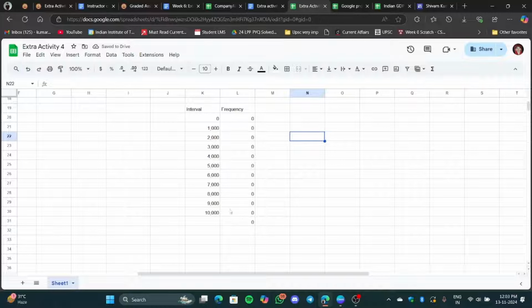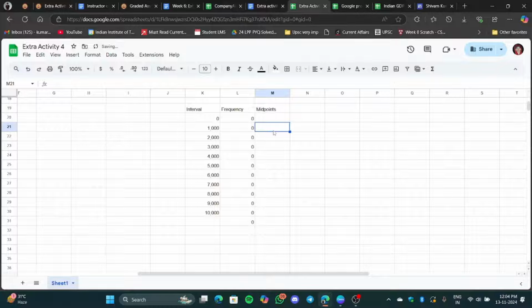This is grouped data. Now we have to calculate the mean, then the variance, and then we will calculate the standard deviation from there. We have already done this in our stats 1 course in the qualifier, but we will see it over here also. So the first thing we'll do is find the midpoints.